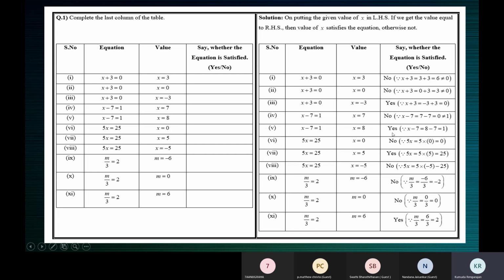Now this fifth one, you need to write the LHS, x minus 7. And then what's the value of x? It's 8. So x minus 7 is equal to 8 minus 7. And 8 minus 7 is 1. And it is equal to 1 here in the RHS. So yes, it is satisfied.